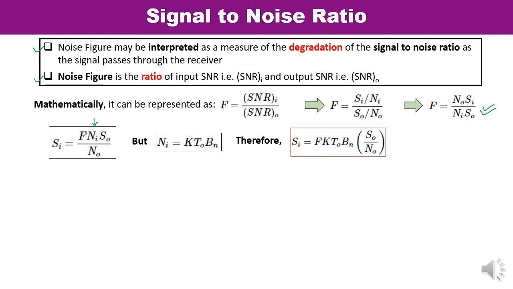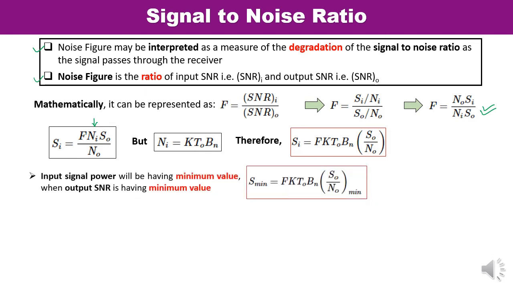And here, if we have to summarize it for the minimum detectable signal, what is the minimum detectable signal? That is S minimum. The minimum detectable signal, S minimum, is that value of S input which corresponds to the minimum signal to noise ratio at the output of the IF amplifier. So what can we write now? In place of SI we have replaced S minimum, because it corresponds to the minimum signal to noise ratio, and the minimum signal to noise ratio means SO upon NO minimum.